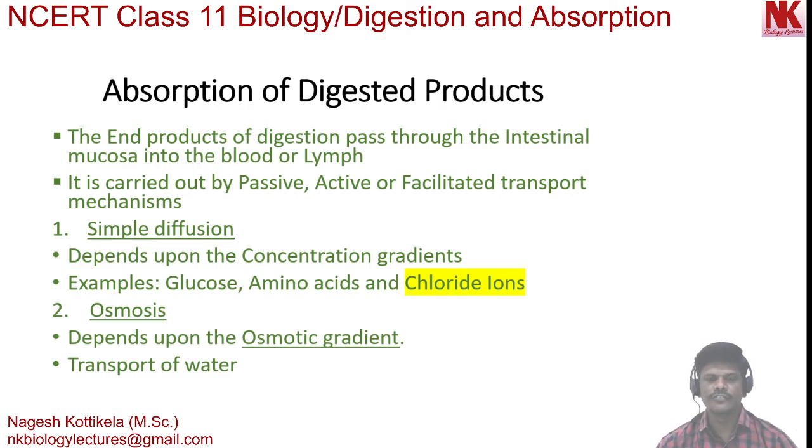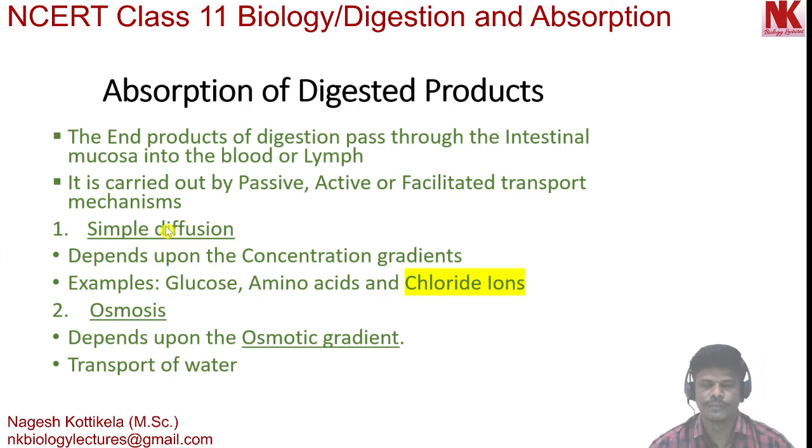These are different end products of digestion. And here, intestinal mucosa is the innermost layer in the wall of the alimentary canal. So, the end products of digestion are passing through this intestinal mucosa into blood or lymph. This is absorption and it is carried out by passive, active or facilitated transport mechanisms. Let's discuss these mechanisms in detail.